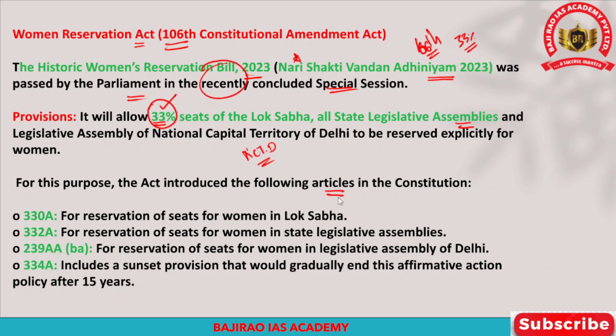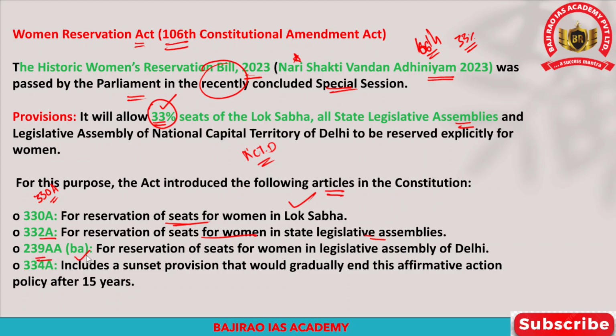So it has introduced a few articles. The first article is Article 330A. What does Article 330A talk about? Article 330A talks about reservation of seats for women in the Lok Sabha, and Article 332A talks about reservation of seats for women in the state legislative assemblies.